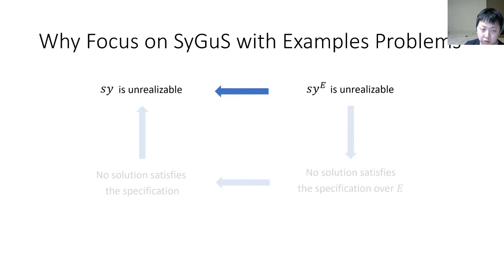So in the rest of this talk, we focus on the SyGus with examples problems and show how to prove they are unrealizable. In practice, such an example set can be provided by the user or can be generated by a counterexample guided inductive synthesis framework, or it can be simply generated randomly.